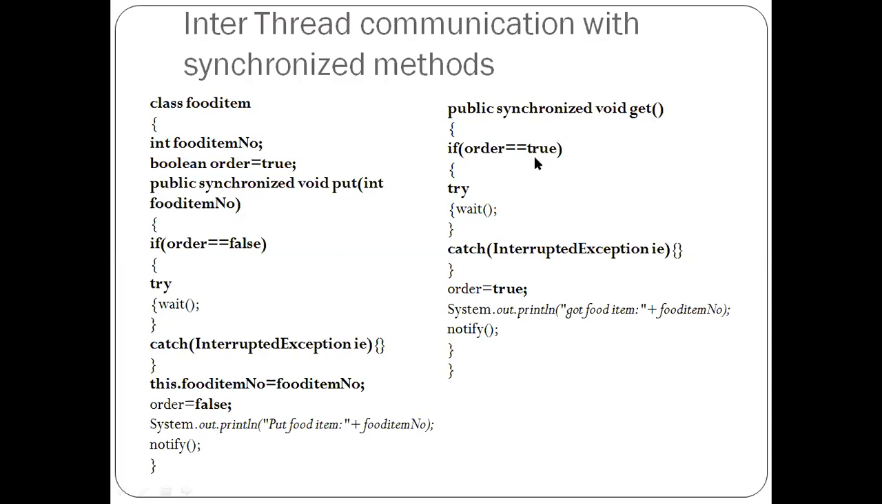Okay. So what exactly is the logic of the put method and the get method, and these two data fields, namely food item number and one order of type boolean, whose default value is true.